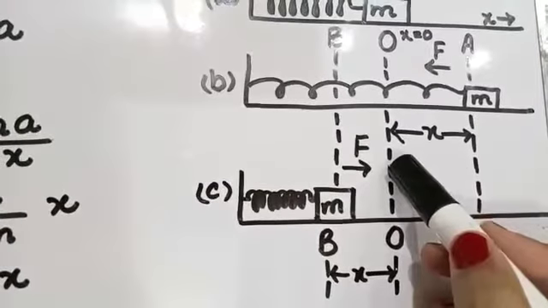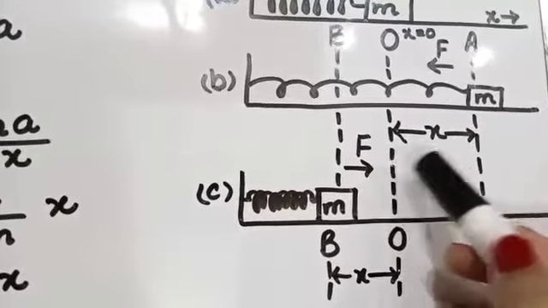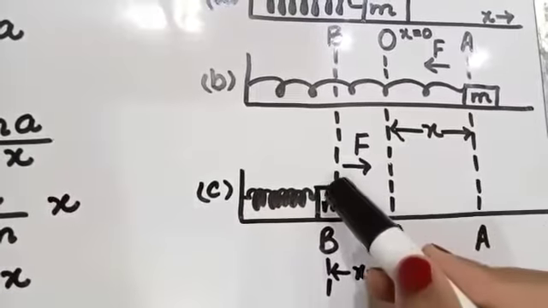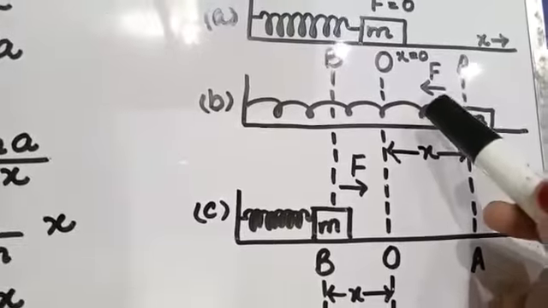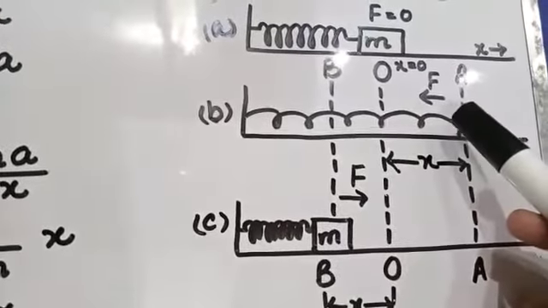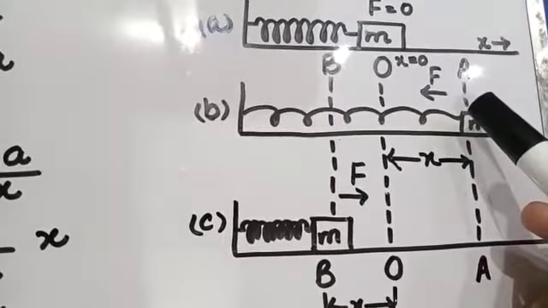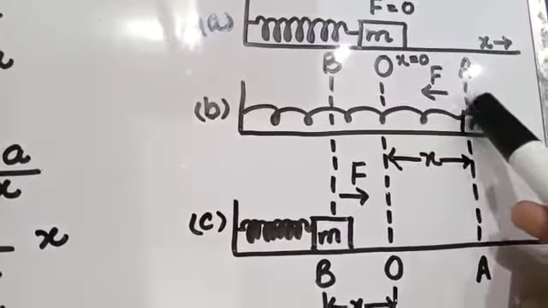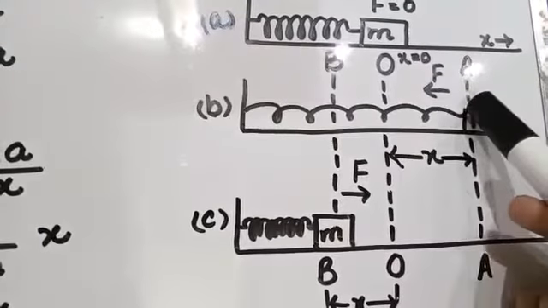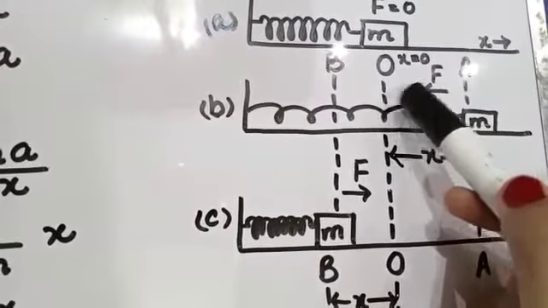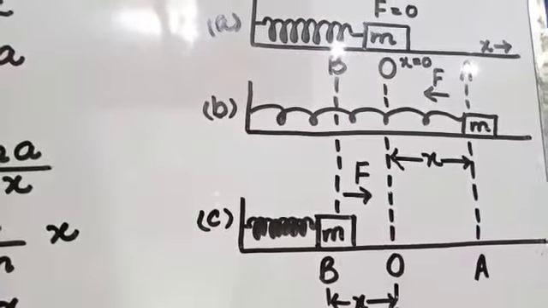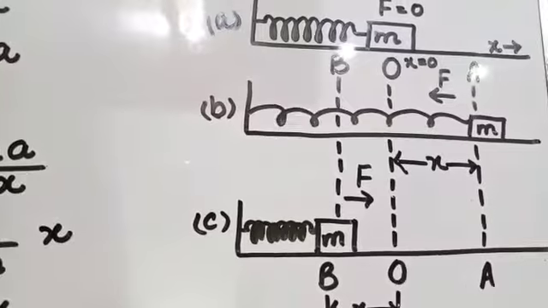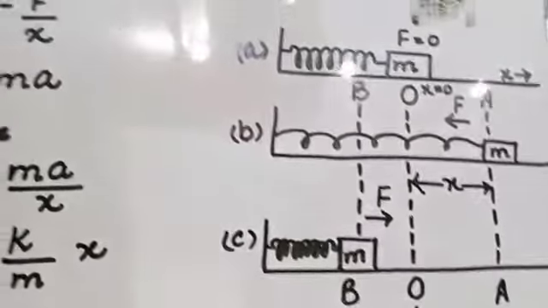It is the displacement on either side, from O to A and from O to B. It is represented by x, and the direction of force is always opposite to the covered displacement. The direction of displacement is this, and the direction of force is towards the mean position. The direction of the restoring force is always towards the mean position.